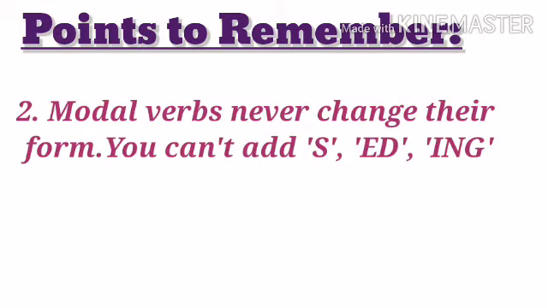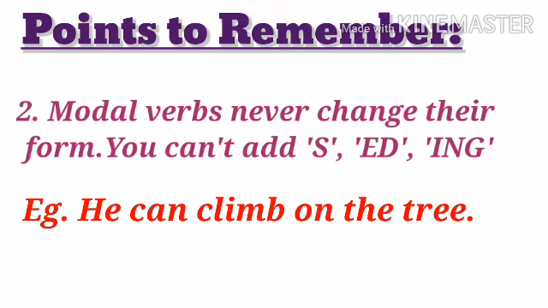Second point, modal auxiliaries never change their form. That means you can't add s, ed or ing. In simple words, modal auxiliaries always take the first form of the verb, that means the present form of the verb. So avoid using the past or past participle form of the verb. For example, he can climb on the tree. Instead of it, you can't write he can climbed on the tree, or he can climbs on the tree, or he can climbing on the tree.